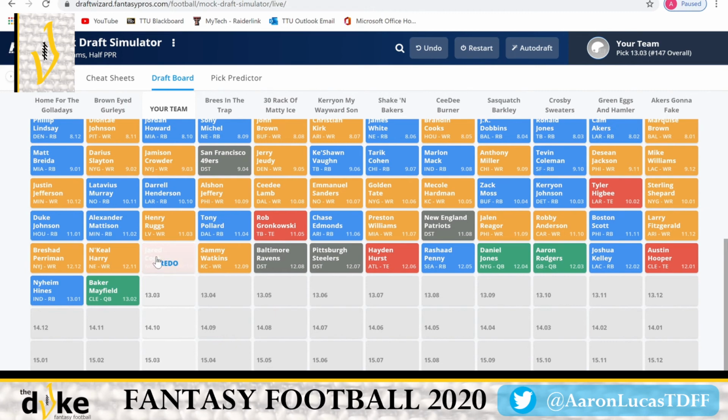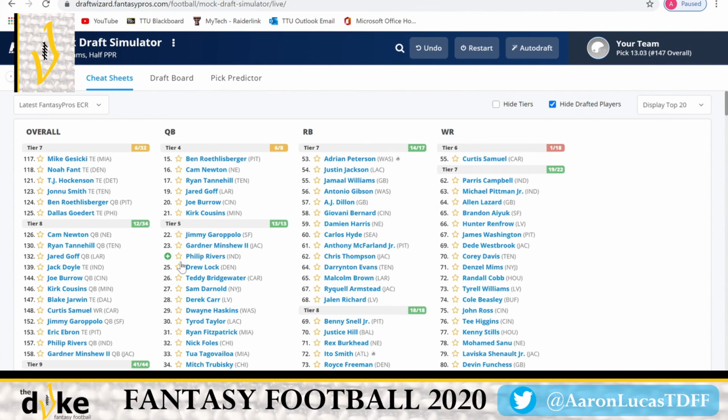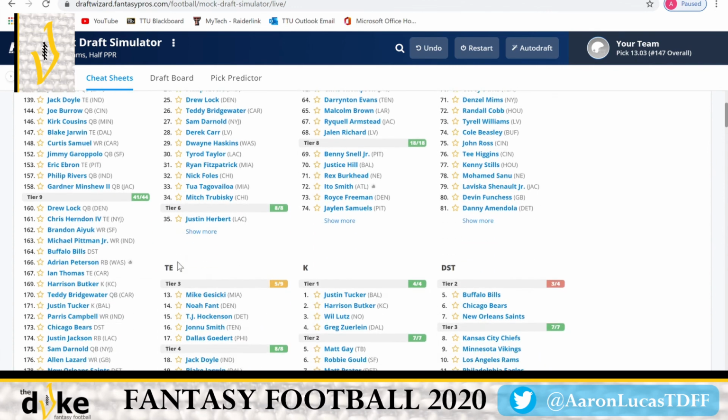We have Jared Cook, Harris. And a lot of people are kind of down on Jared Cook. He put up huge numbers when Breeze came back at the end of last season, but it wasn't in receptions. And in a half PPR, that kind of worries me because he was very touchdown dependent last season as a tight end. And that's really hard to repeat and guess if that's going to happen again. So maybe since we waited so long at tight end, I kind of want to look at these other tight ends and just take a dart throw at one again.